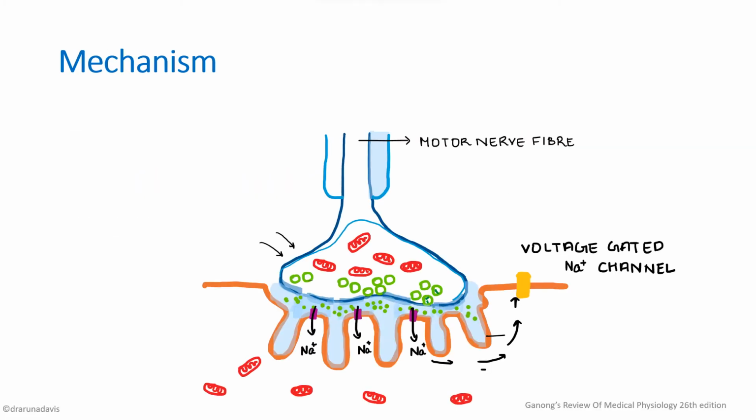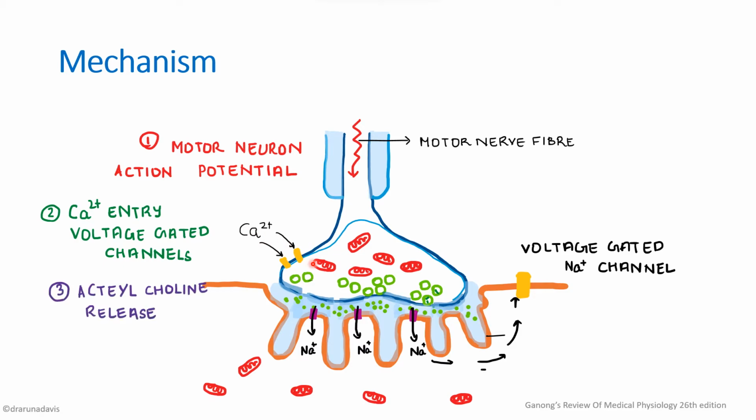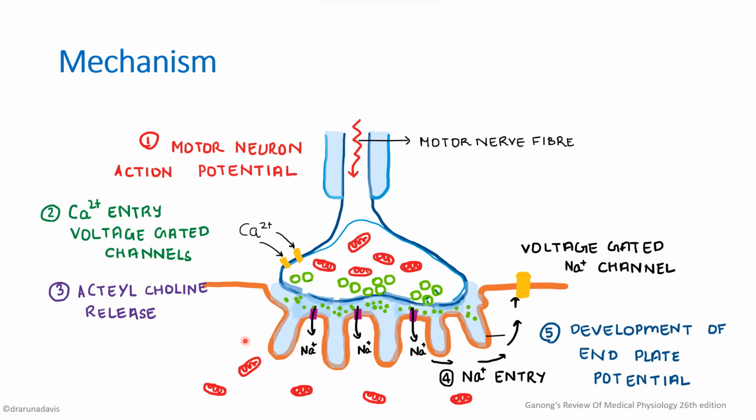We can start this answer by first writing about the excitation part. How does a muscle membrane get excited? We know that when an action potential reaches a motor neuron, it causes opening of the voltage gated calcium channels. Thus there will be entry of calcium into this motor neuron, which in turn causes release of acetylcholine from the synaptic vesicles, right?